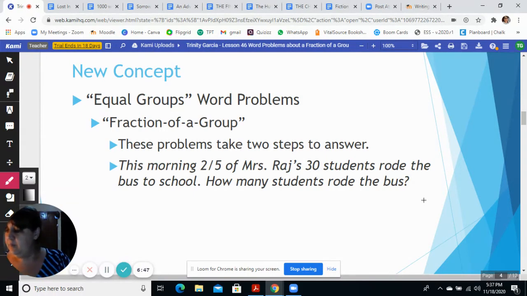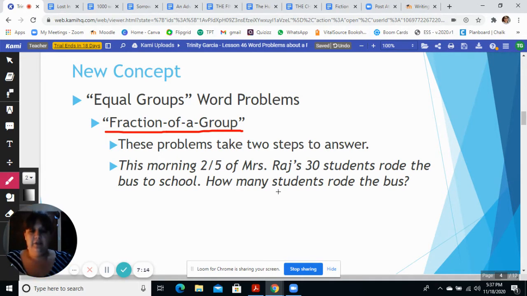One type of equal group problem is called a fraction of a group, and that's what we're talking about here. These problems take 2 steps, and here's the example. This morning, 2/5 of Mrs. Rye's 30 students rode the bus to school. How many students rode the bus?